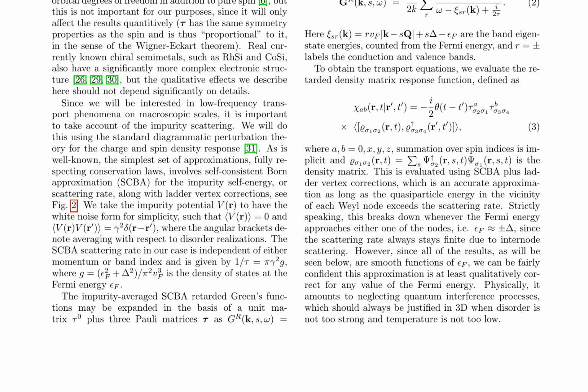A closely related magnetoresistance effect is also demonstrated, where spin injection from a ferromagnetic contact leads to an extra contribution to the voltage drop, depending on the orientation of the magnetization of the ferromagnetic contact relative to the current. The theory is based on a simple toy model, but the qualitative effects should not depend significantly on details. The results are smooth functions of the Fermi energy, and the approximation used is at least qualitatively correct for any value of the Fermi energy.